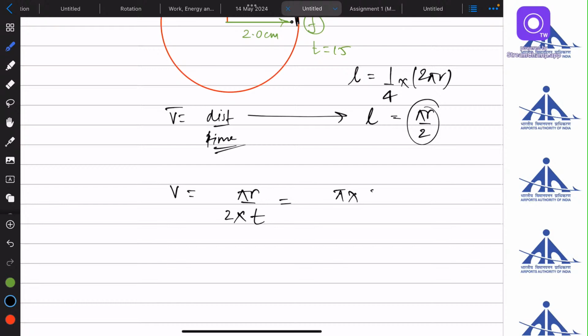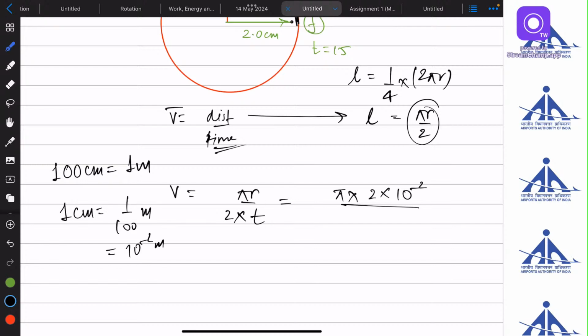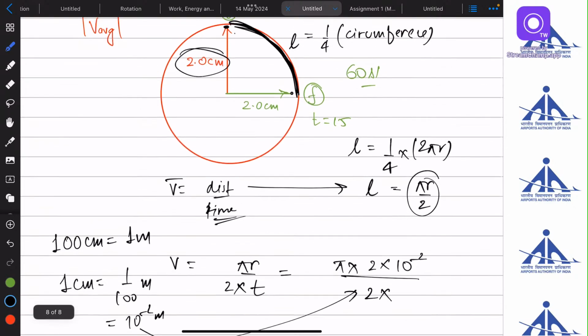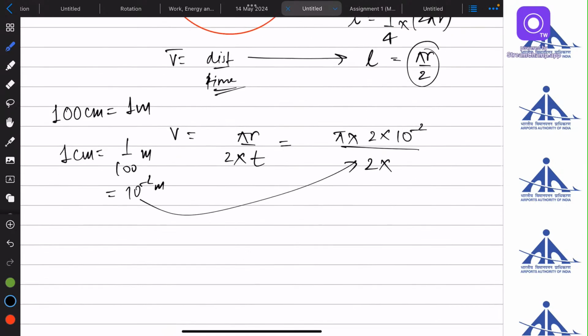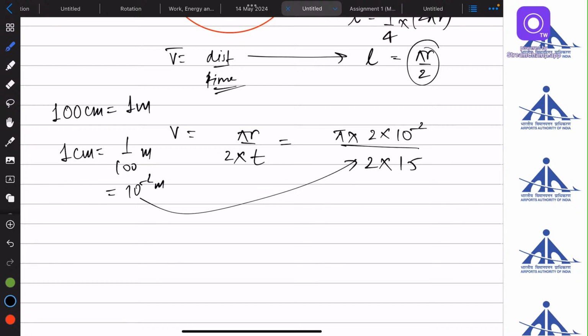So I am putting this not as 2 centimeter; we have to put it in meters. So 2 into 10 power minus 2. Why? 100 centimeter equals 1 meter, everybody knows. So 1 centimeter equals 1 by 100 meter, that is equal to 10 power minus 2 meter. So that's how we use it here. And the time taken, it took from t equals 0 to t equals 15, so it took 15 seconds.